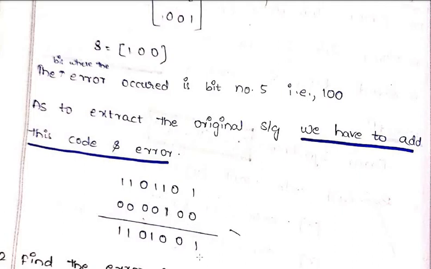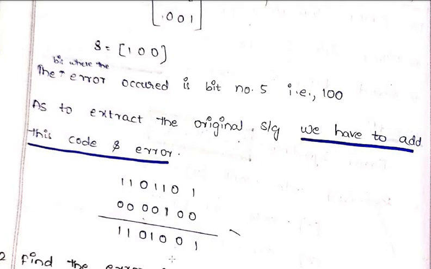So 1 plus 0, 1. 0 plus 0, 0. 1 plus 1, 0. Again 1 plus 0, 1. 0 plus 0, 0. 1 plus 0, 1. 1 plus 0, 1. So this is your exact message signal that was transmitted before being affected by error. Because it has been affected with error, this position 1 has been changed to 0, and 0 has been changed to 1. So this is your original bit stream, that is 1101001. This is your original data bit stream, the bit stream that has been transmitted by the transmitter.